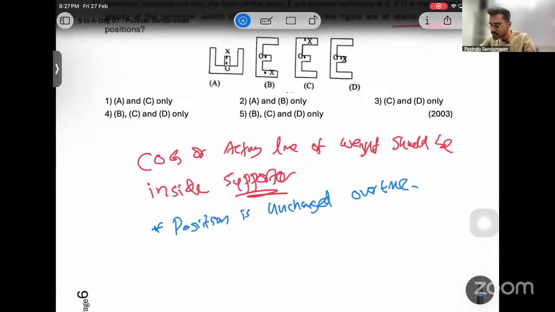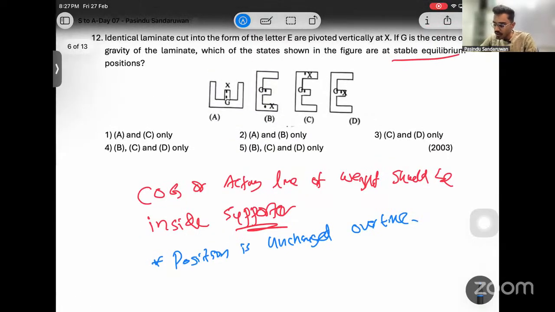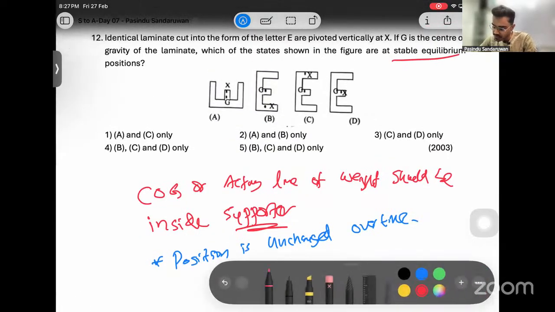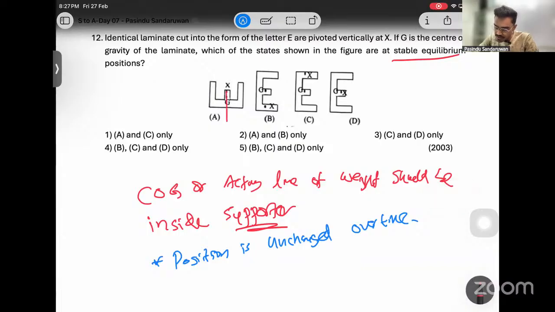Its position should be unchanged over time, right? Okay, now if we check the first one, X and G are on the same vertical line, right? It is not going to rotate either, so it is a stable position, right? And if we compare the second one, X is here, G is above, which means it is going to rotate this way. This might rotate, so this is not a stable position, right?